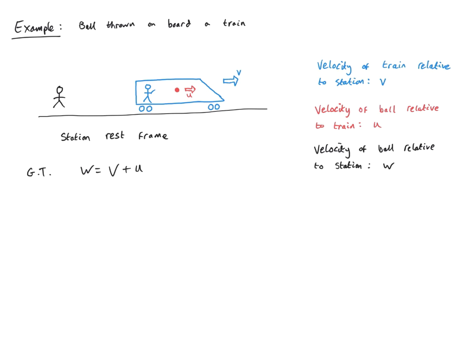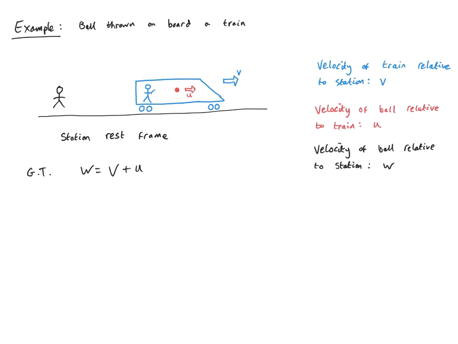In our previous derivation, we had the situation where we had a velocity measured with respect to the rest frame, and then we wanted to know how that velocity looked in the moving frame. Here it's slightly different, because we have a relative velocity of the ball with respect to the moving train, and we want to know how it looks in the rest frame.